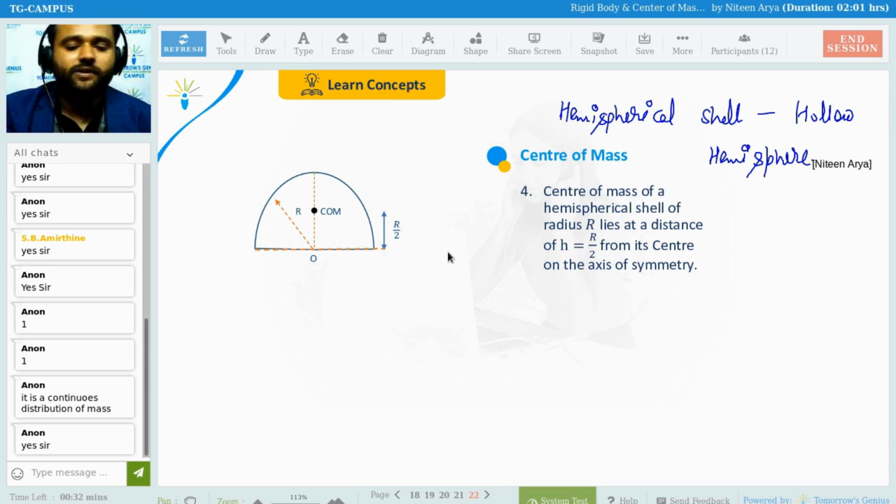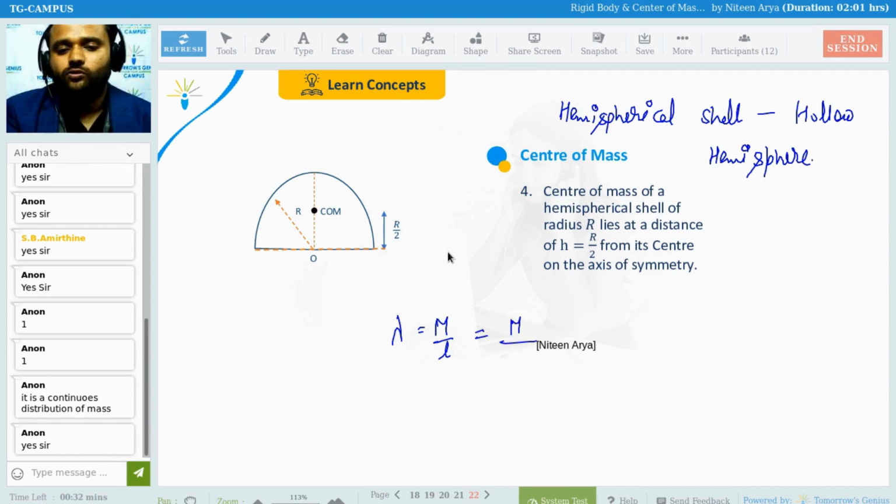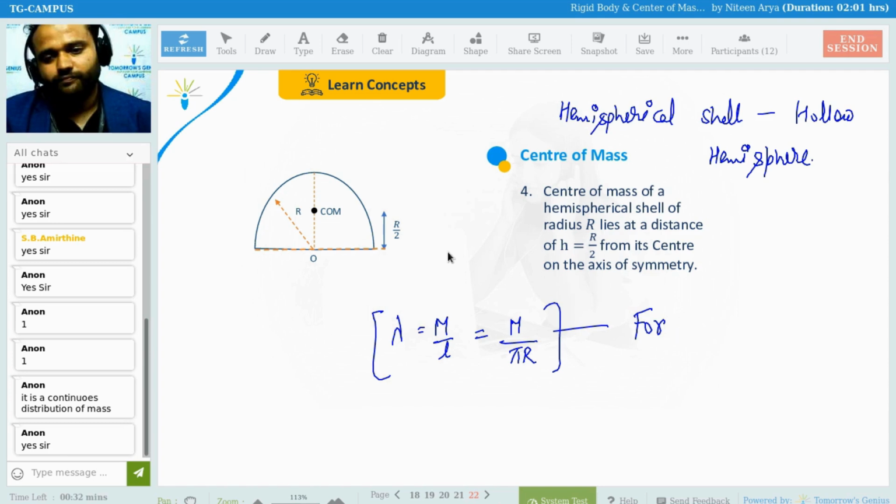So if it is a hollow hemisphere, we can do this again with mass per unit area, that is mass over 2 pi r square for a hemisphere of radius r.